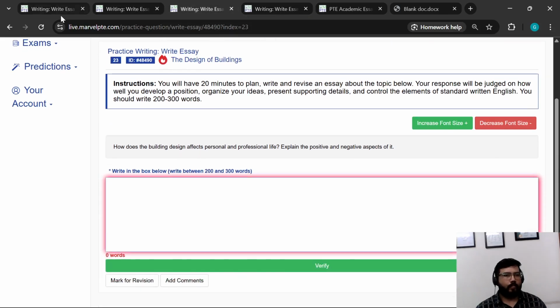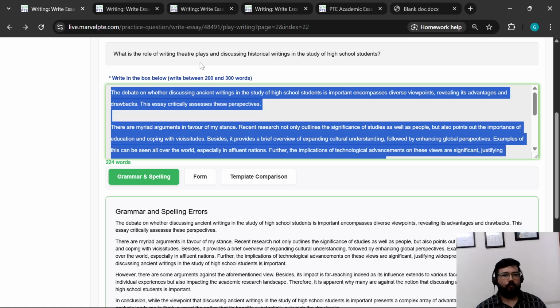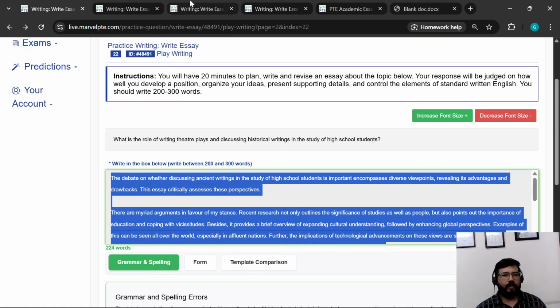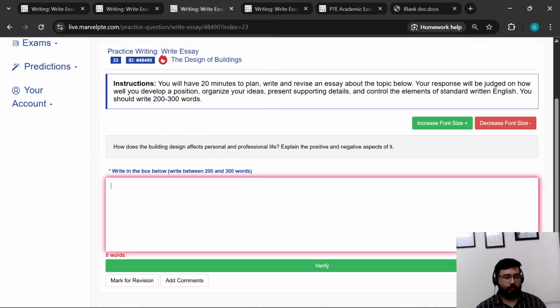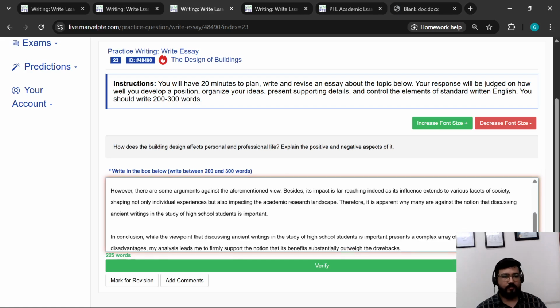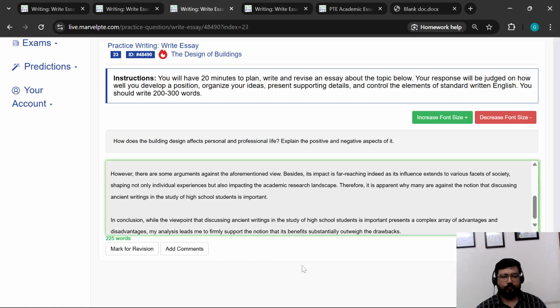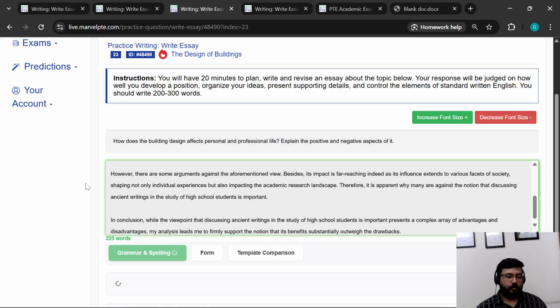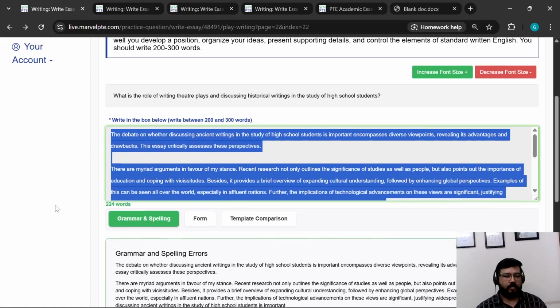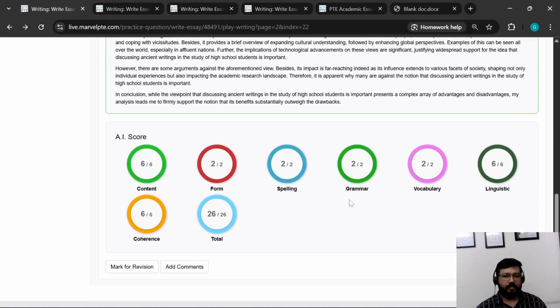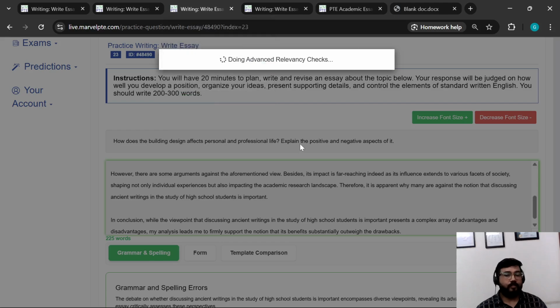So this is the topic for playwriting, and we are putting this essay in the design of buildings. Now the engine is going to take a look again. The engine has already checked it and said that it is okay as per grammar, etc. But is it going to be okay as per the relevancy and content?